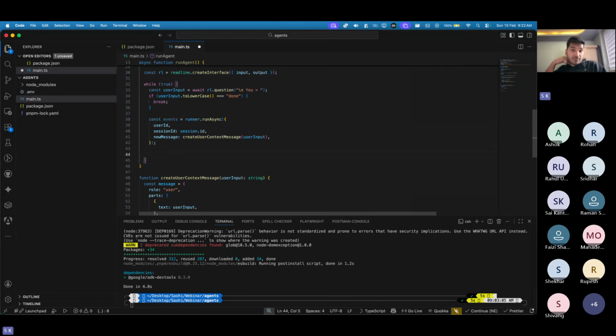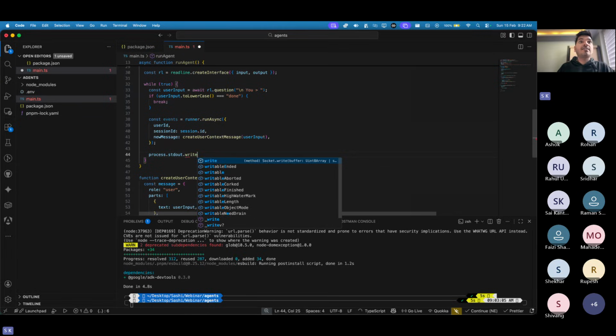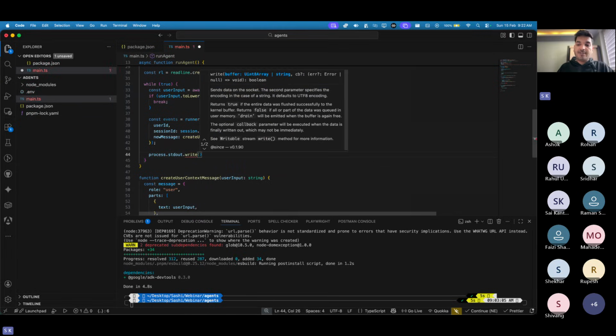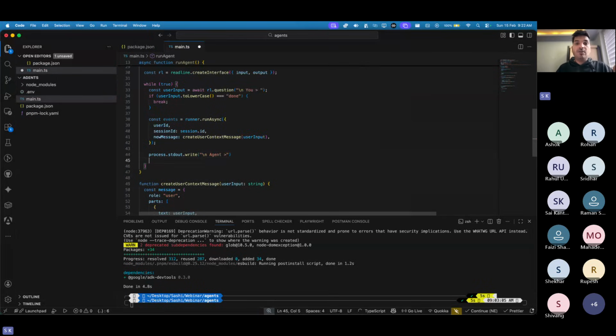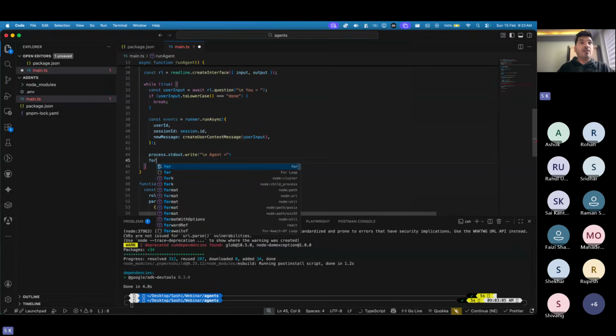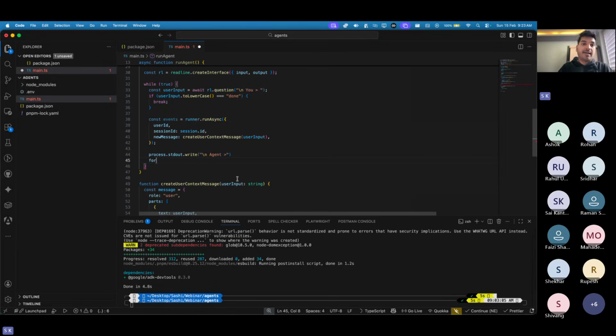So here what we need to do, we have to make use of stdout. So I'll say process.stdout.write. Now you want to write something which comes from your agent. So again, the same format. We'll say "Agent:", and whatever will be typed below, it will be from the agent. So we'll use a for loop. Okay, this is very much overwhelming. I'll type it out by myself.